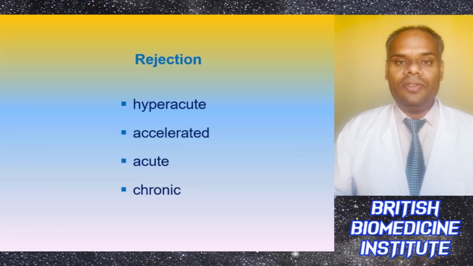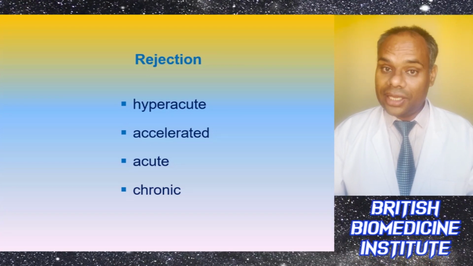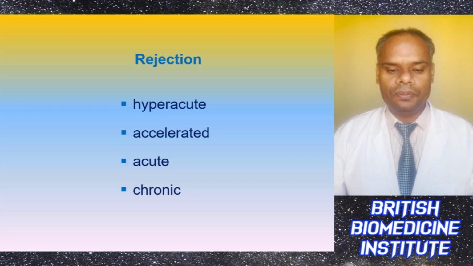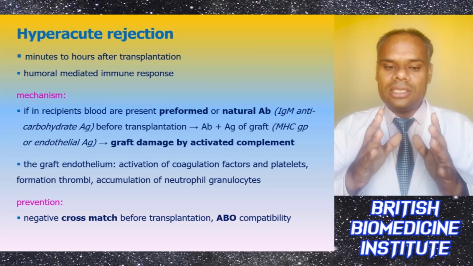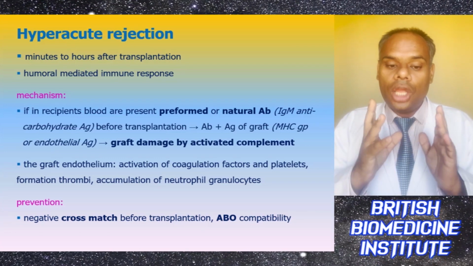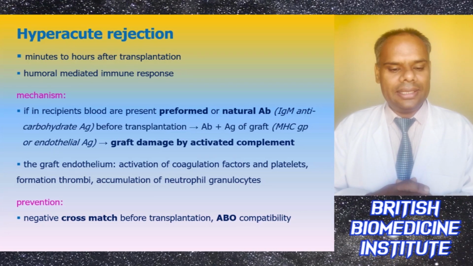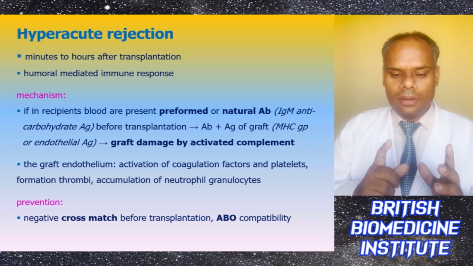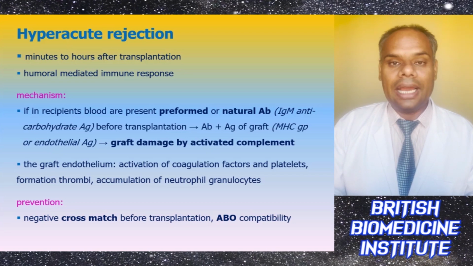So basically, various major factors are available for the rejection of organ transplant. It can be hyperacute, it can be accelerated, it can be acute, or it can be chronic. So under hyperacute rejection, basically this will take place within minutes to hours after transplantation, and here the humoral mediated immune response gets activated. So the mechanism here is that if a recipient blood has preformed